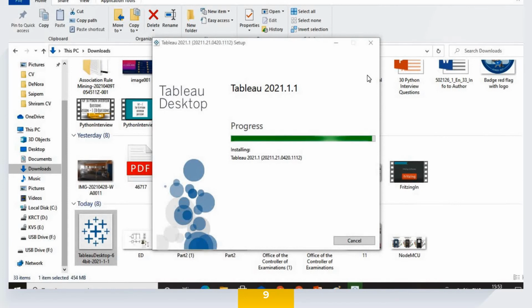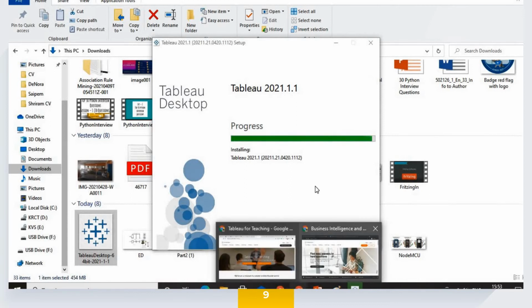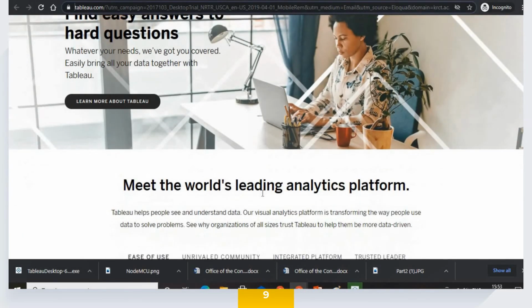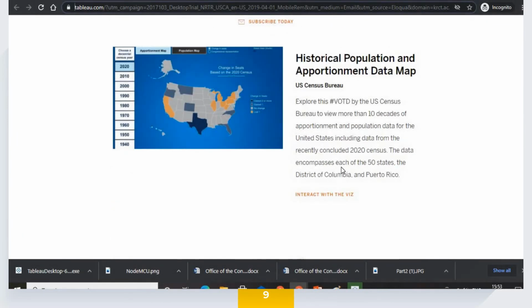The options are really plenty, and it takes your data to a whole different level. Your data in the Excel sheet is going to be presented in a different level. I'm going to talk about the differences between your traditional Excel versus Tableau. I'm going to talk about it as well.